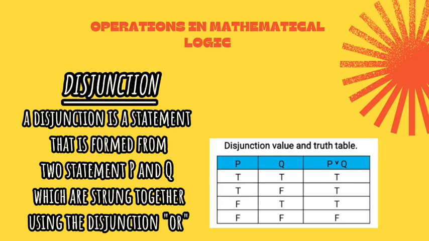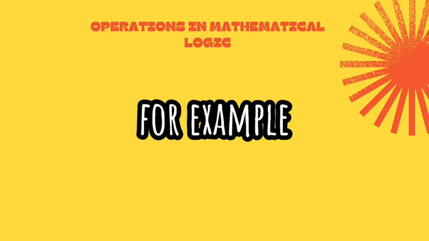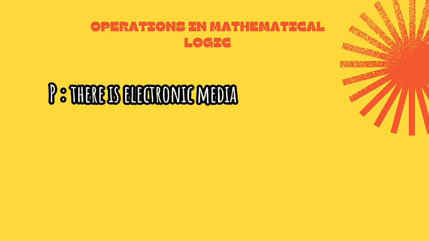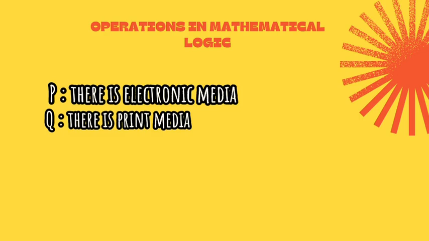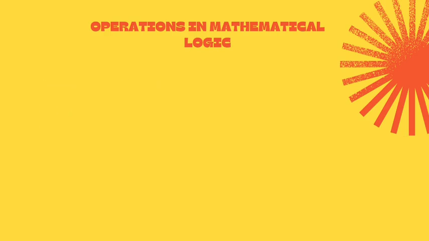The disjunction of the statement P and the statement Q is denoted as follows. For example, we will construct a disjunction of the following 2 constituents. P, there is electronic media. Q, there is print media. The disjunction of the two statements is as follows. P or Q, there is an electronic media or print media.